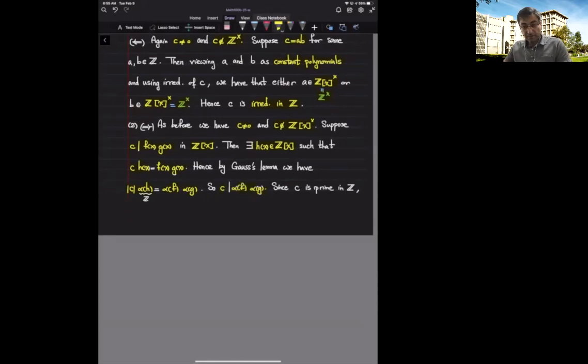But remember, C is prime. C is a prime integer. So that means when it divides product of two integers, so this is an integer, this is also an integer.